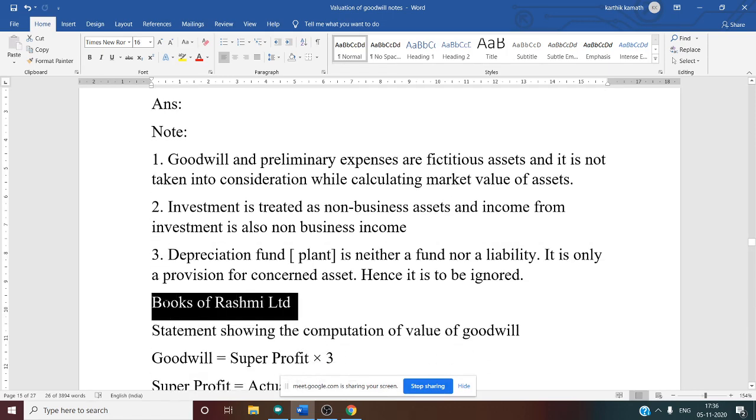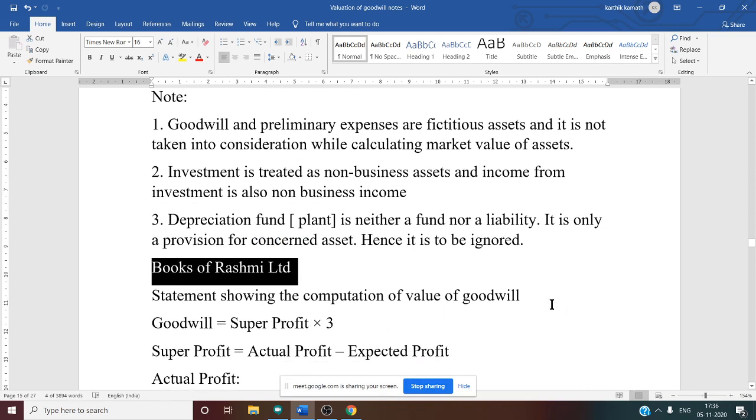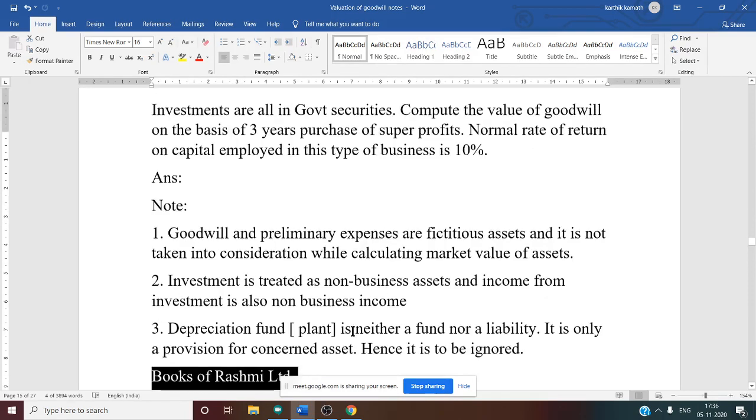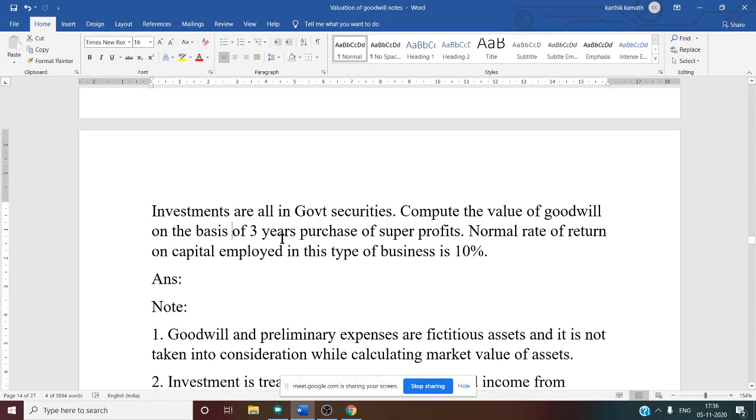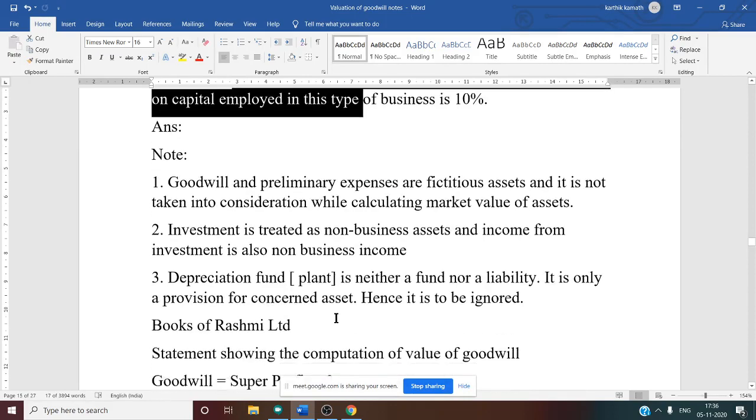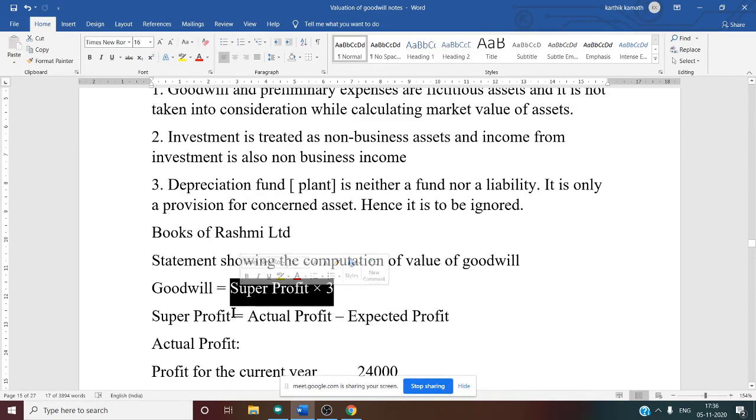See, answer part now. In the books of Rashmi Limited, statement showing the computation of value of goodwill. So all the formula remains the same. You know the formula now. Goodwill is equal to super profit into years of purchase. Years of purchase in this problem they have given as 3. See this, 3 years of purchase. So super profit into 3, you will get goodwill. And the super profit formula, you know, is actual profit minus expected profit. You will get super profit.